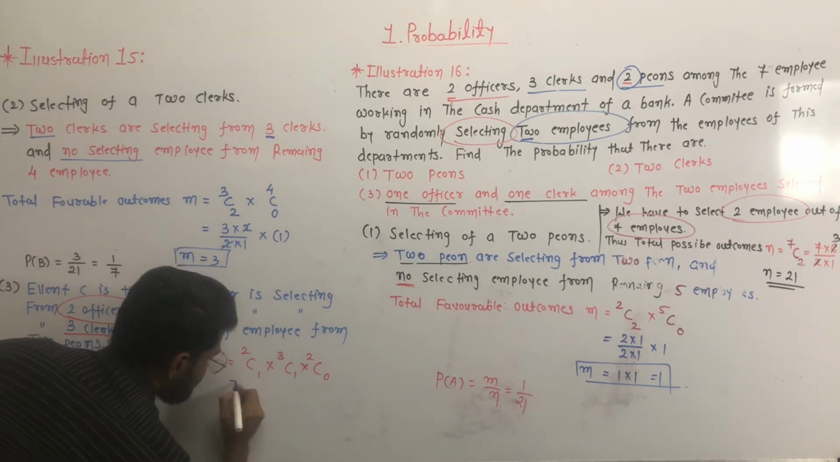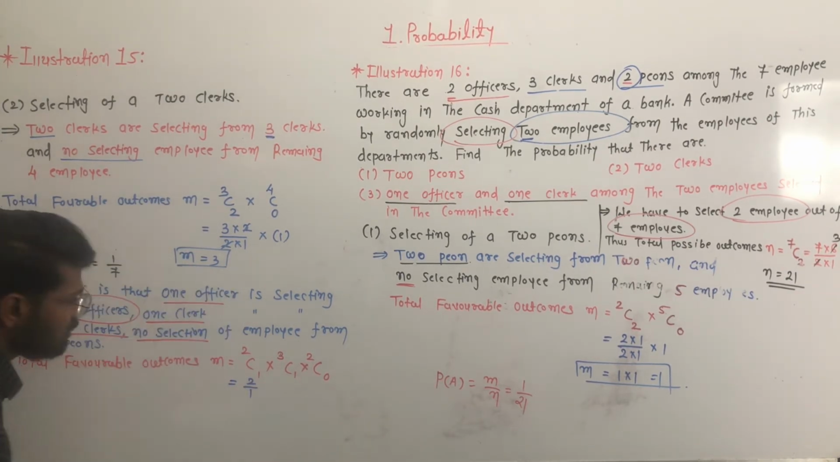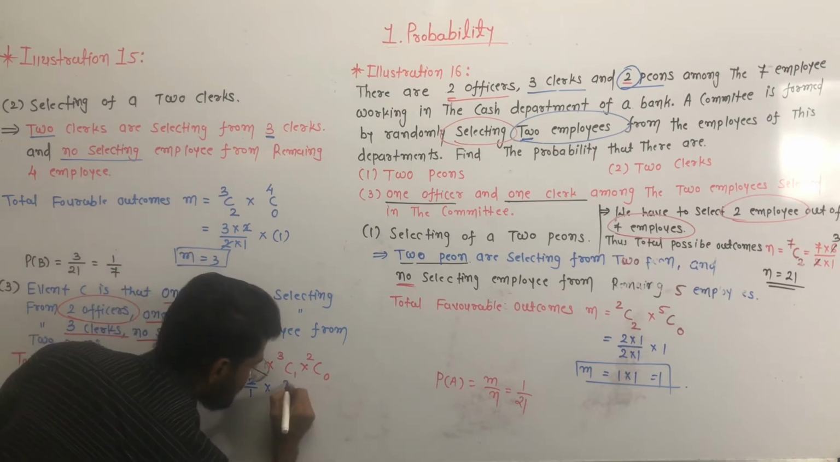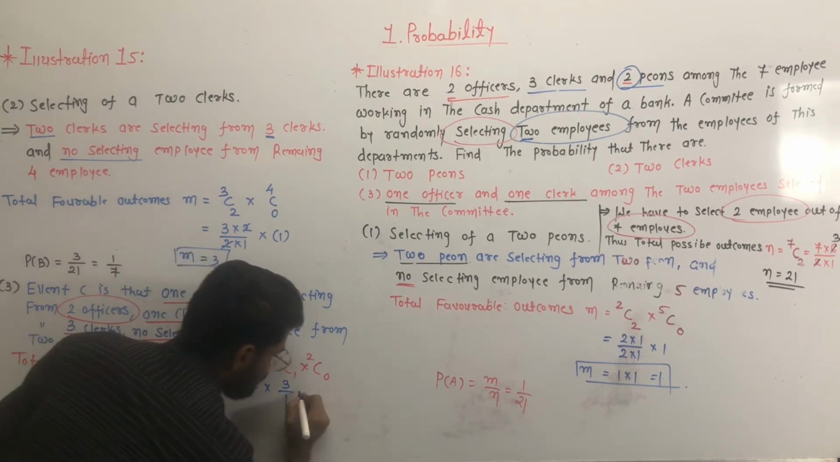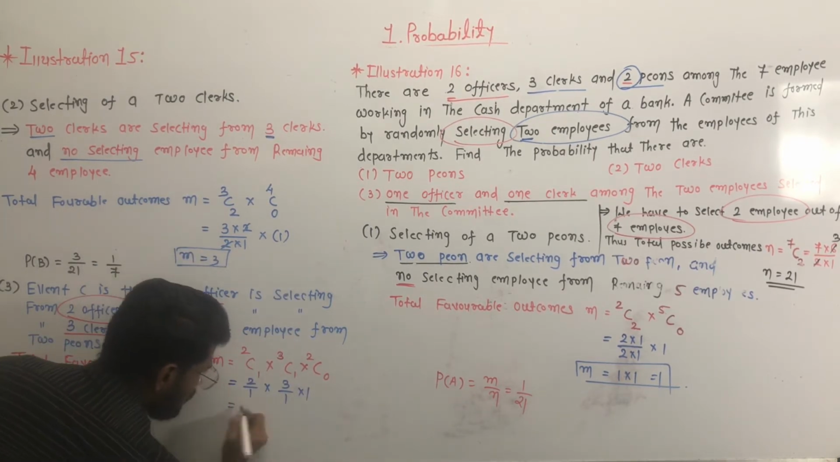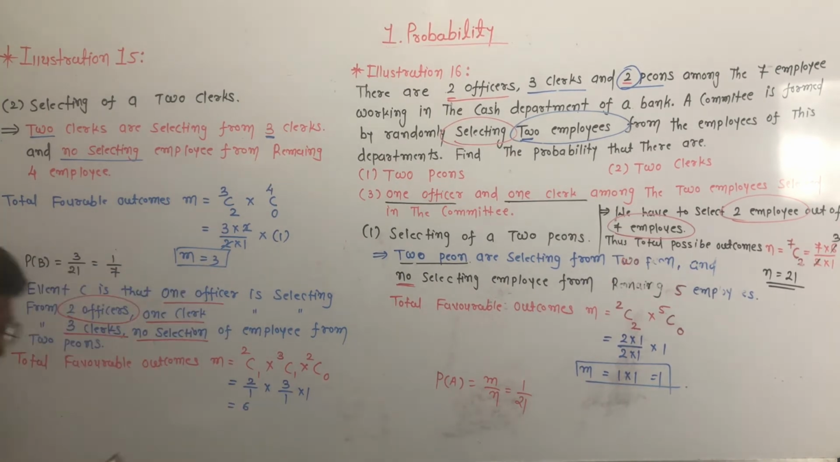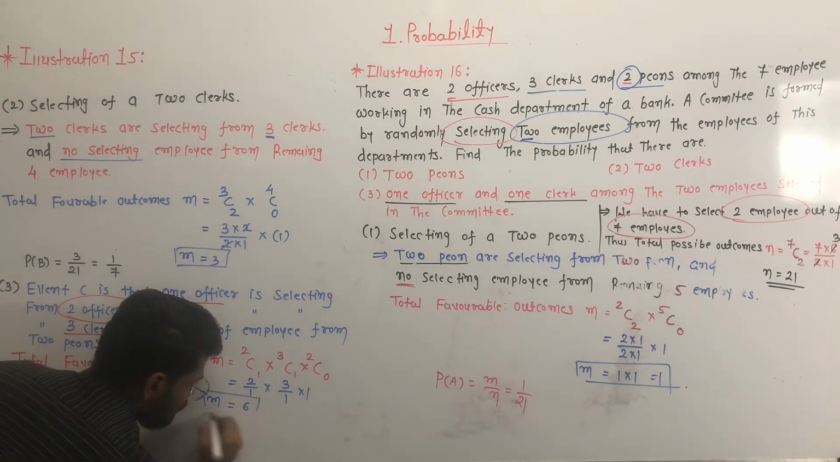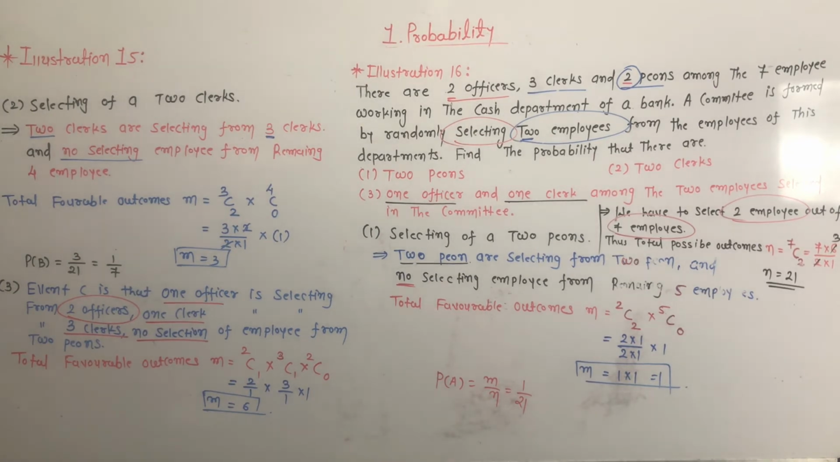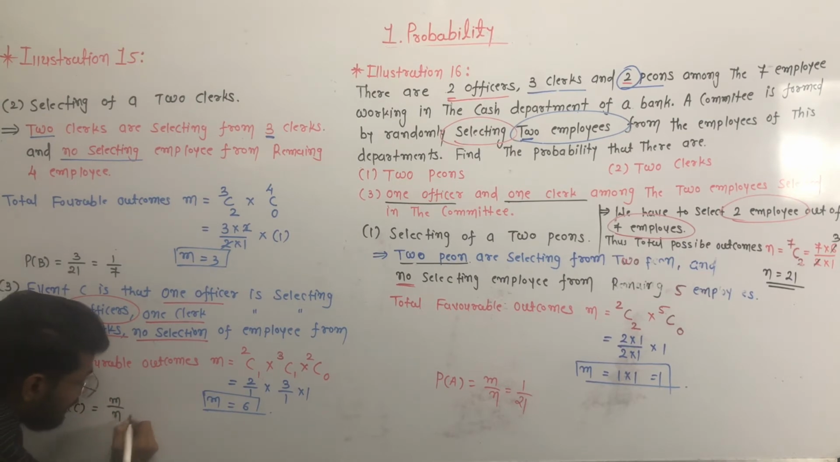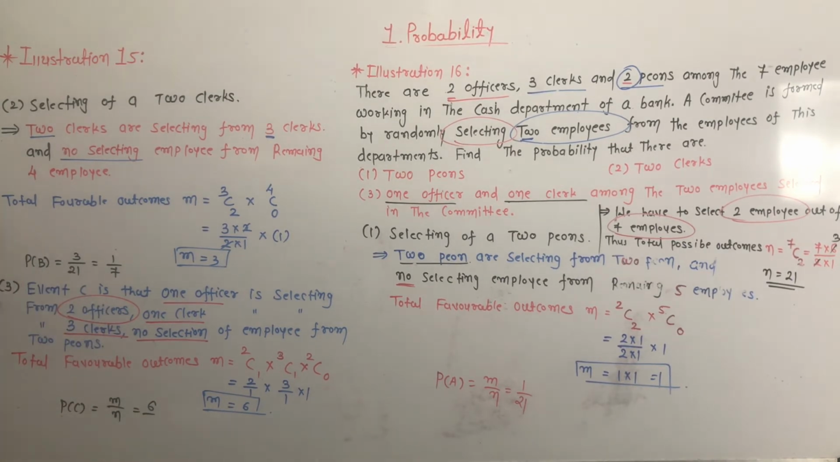2C1 means 2 upon 1, 3C1 means 3 upon 1, and 2C0 is 1. So 2 into 3 is equal to 6. So M is equal to 6. So the probability of this event C is P of C. P of C is equal to M by N. M is equal to 6 and N is equal to 21. Done?